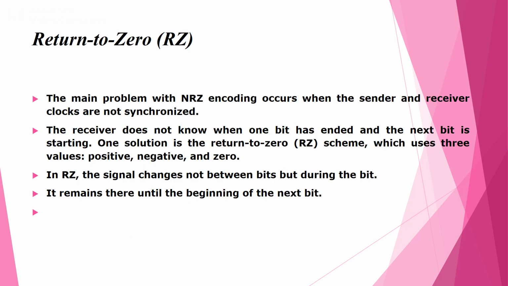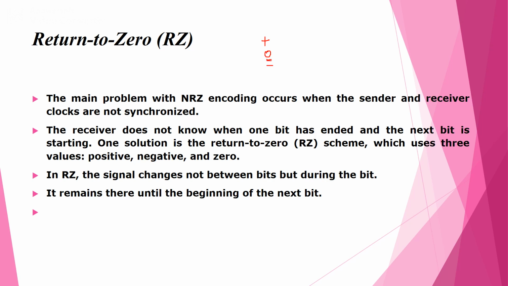So next is return to 0. The main problem with NRZ encoding occurs when the sender and receiver clocks are not synchronized. The receiver does not know when one bit has ended and the next bit is starting. That is because of the synchronization issue. One solution is a return to 0 scheme, which uses 3 values. So instead of positive and negative, we will use one more intermediate value, that is 0.